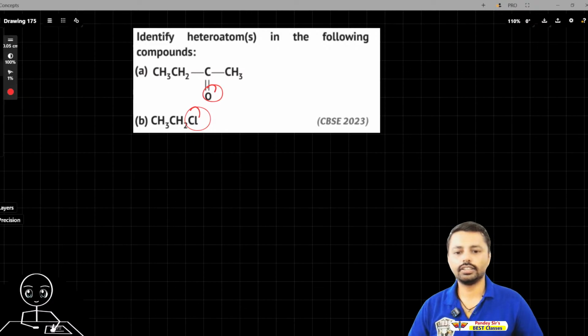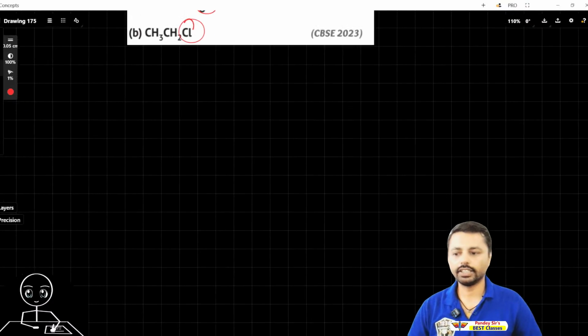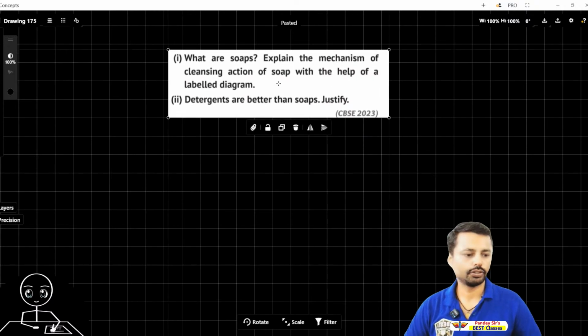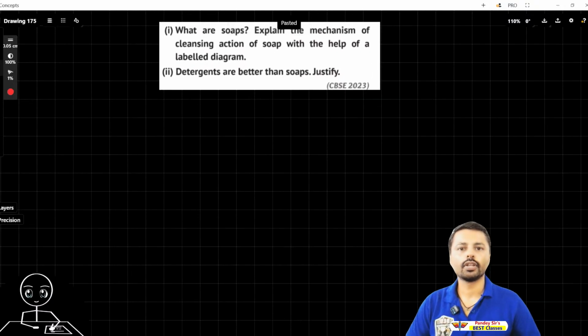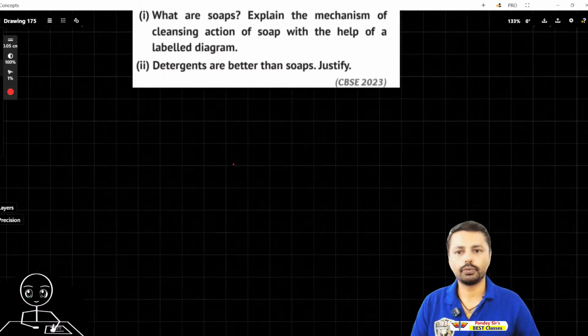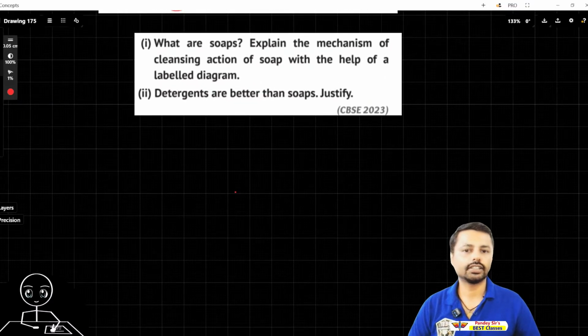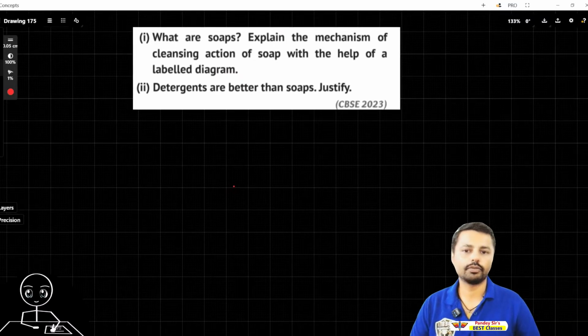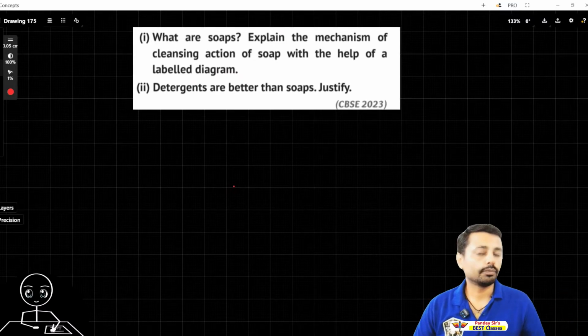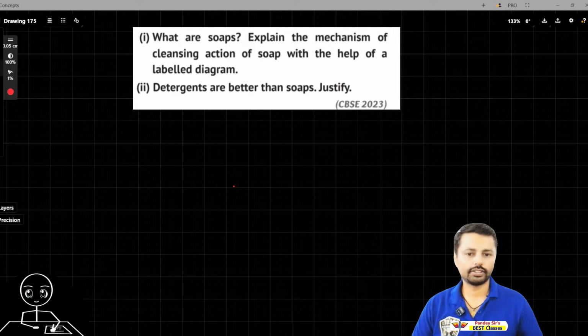It was asked in 2023, and it is a very important part of this chapter. Try this one. What are soaps? Explain the mechanism, how soap works, the cleansing action of soap with the help of a labeled diagram. Detergents are better than soap. Justify. So try it.